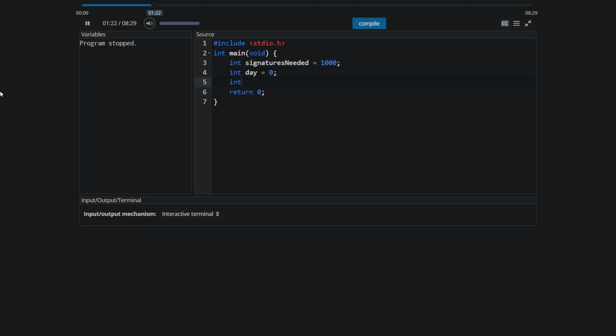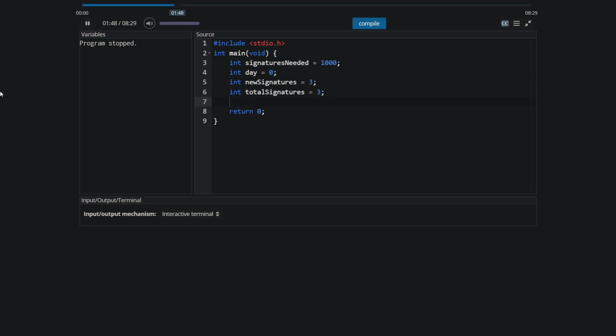And how many signatures do we have so far? Well, the 3 friends start out by signing the petition, so new signatures initially is 3, and also the total number of signatures is equal to 3, because initially they're the only ones to sign the petition, so those are new signatures, and that's also the total number of signatures.